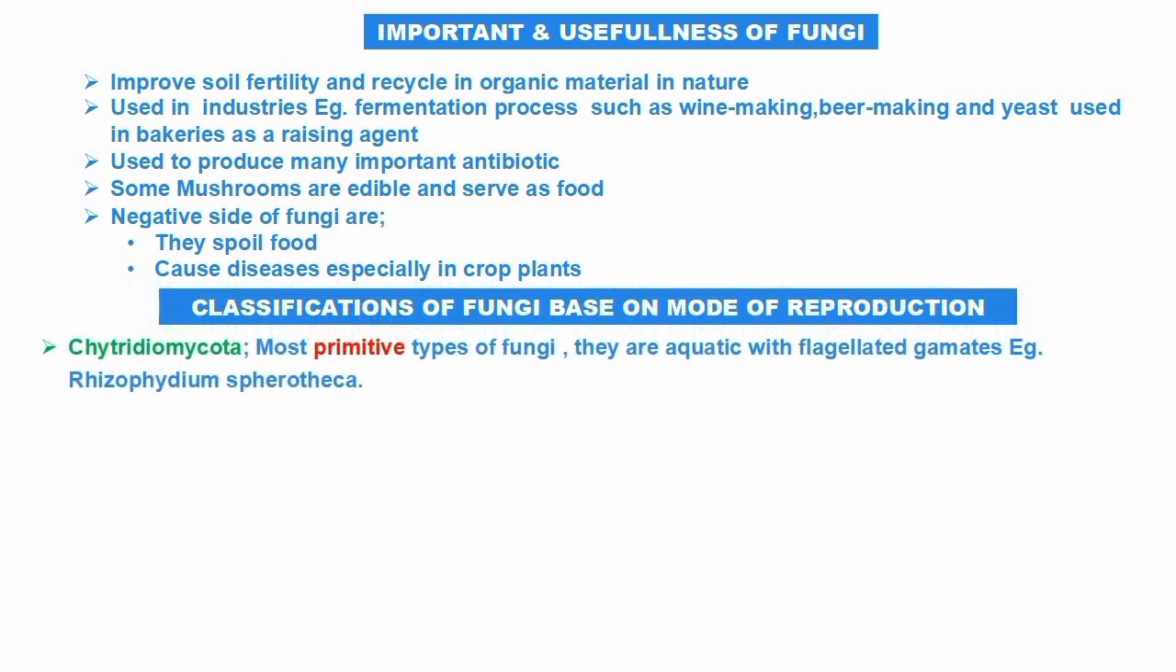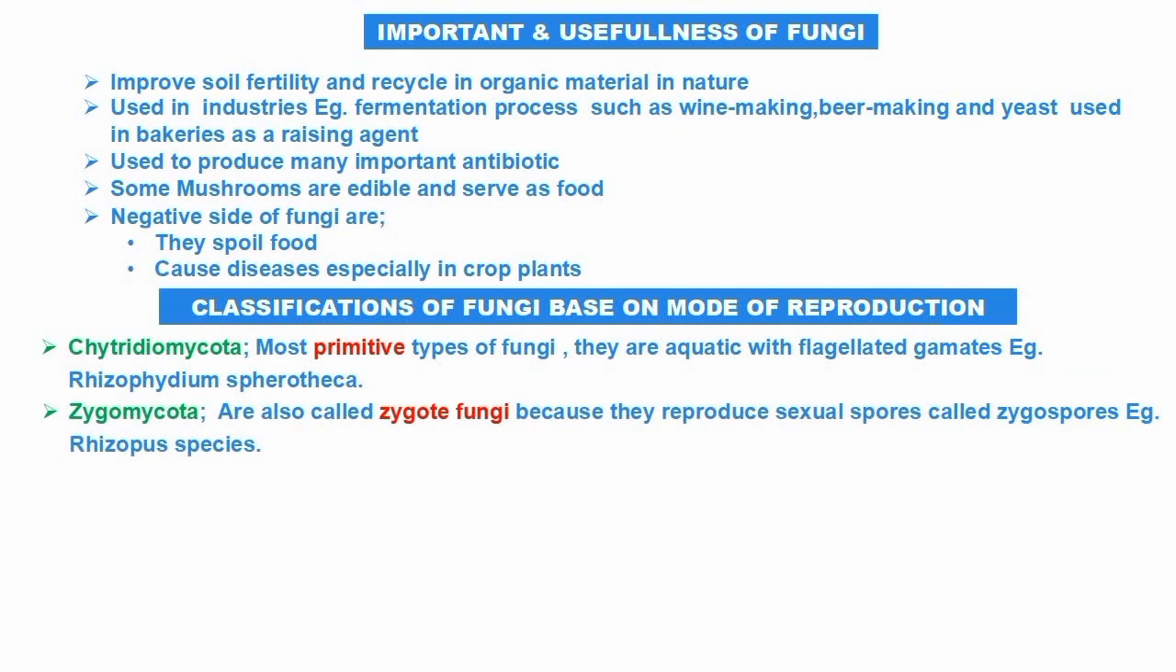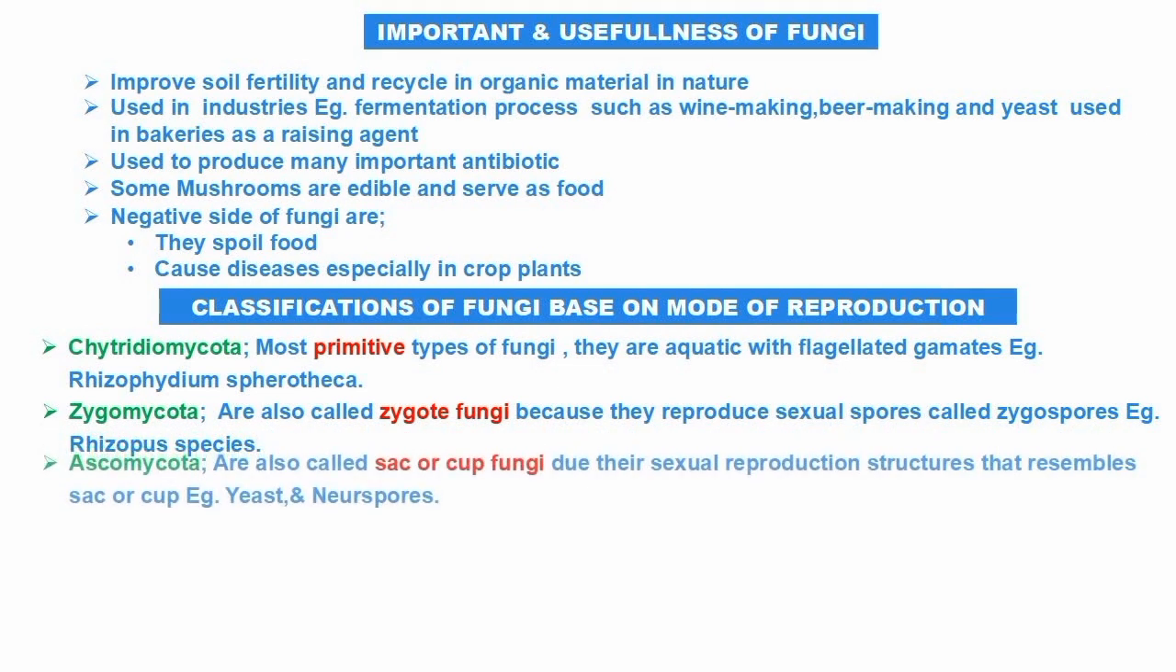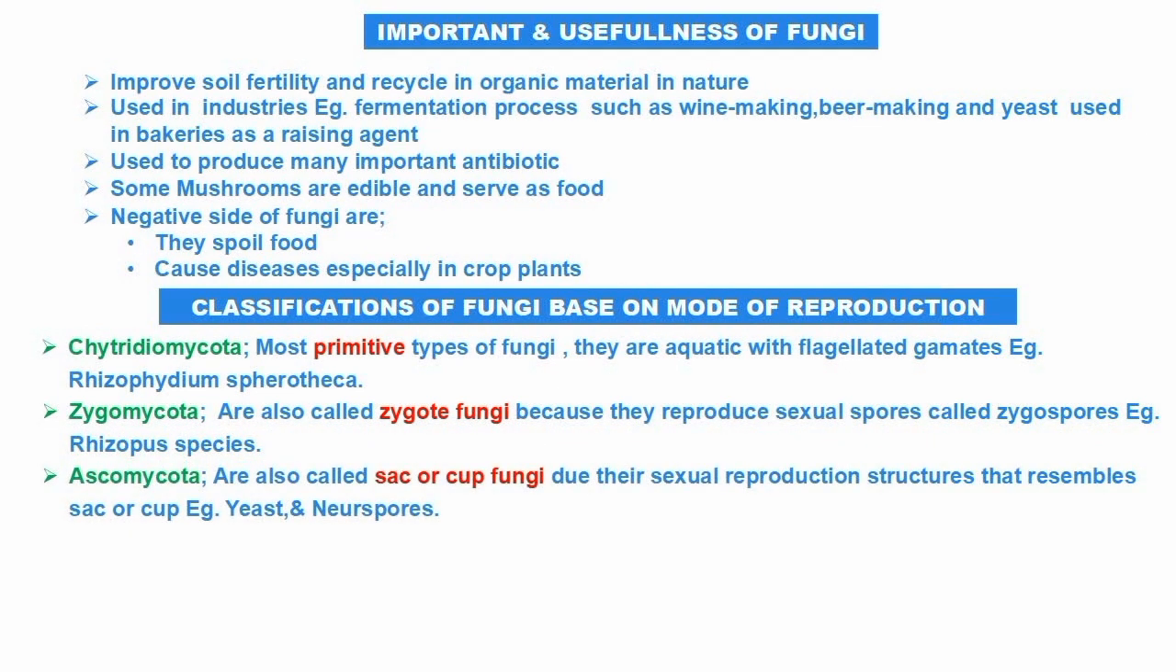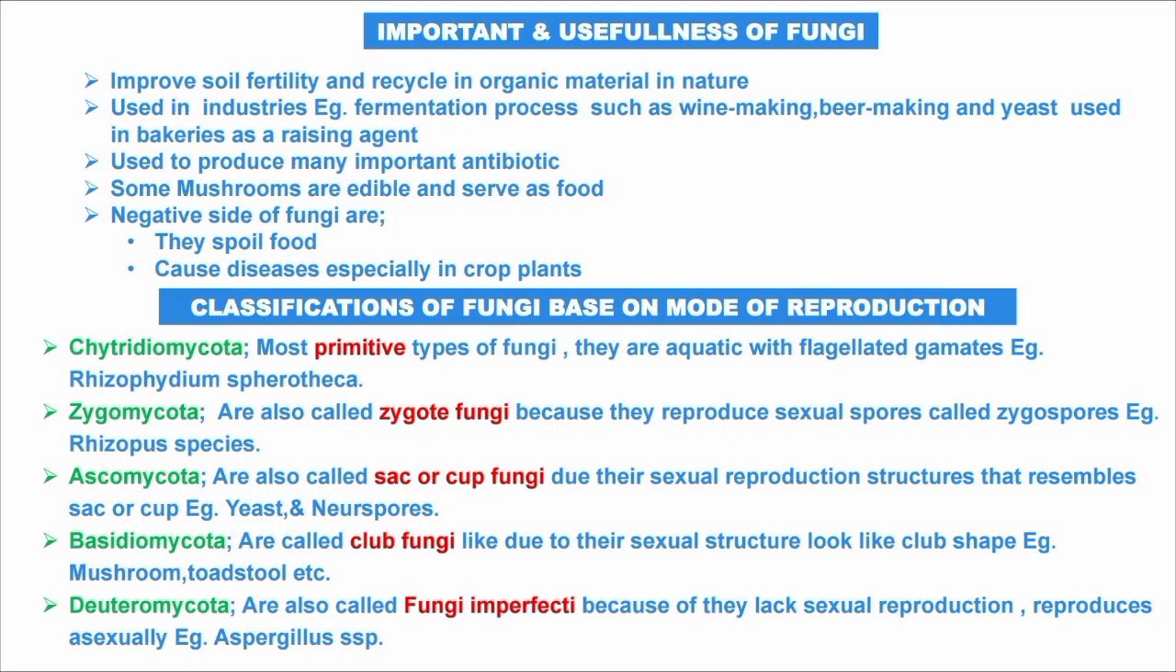The next chapter we're going to talk about under fungi is the classification of fungi based on mode of reproduction and their structure. The first one is Chytridomycota. They are the most primitive types of fungi. They are aquatic with flagellate gametes. Example, Rhizophidium.